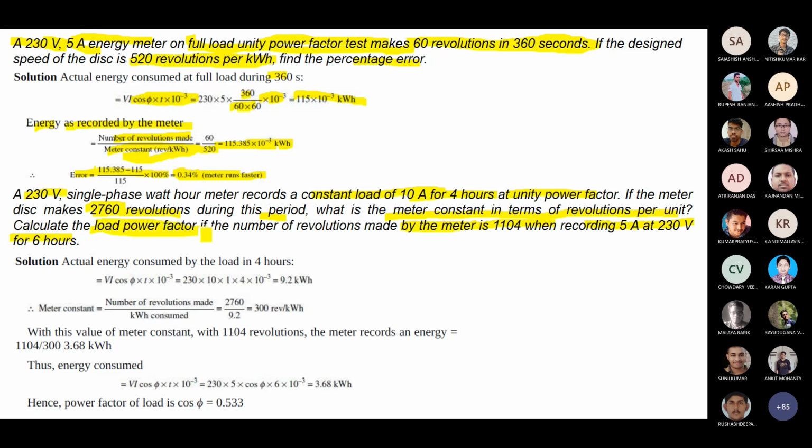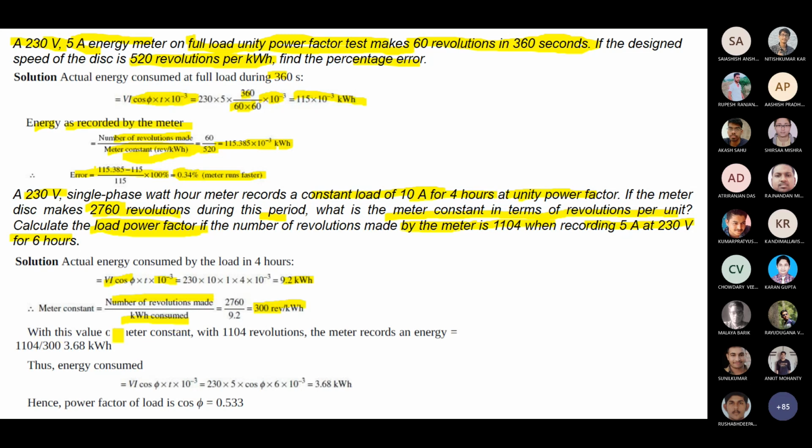So how much energy is consumed? It is unity power factor, so cos phi is 1. V I cos phi into T into 10 to the minus 3 gives 9.2 kilowatt hour. Meter constant is the number of revolutions made divided by kilowatt hour consumed. So 2760 revolutions divided by 9.2 gives 300 revolutions per kilowatt hour, which means 300 per unit, more or less.